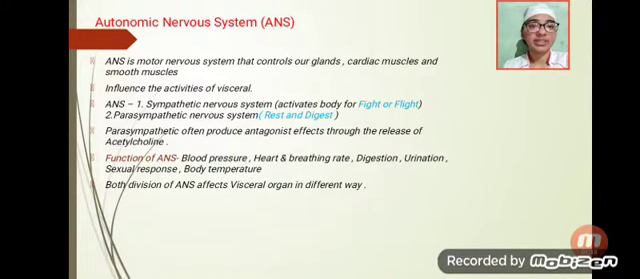The ANS has two divisions, the sympathetic nervous system and the parasympathetic nervous system. The sympathetic nervous system, SNS, activates the body for fight or flight. The parasympathetic nervous system, PNS, rests and digests. Parasympathetic often produces antagonist effects through the release of the neurotransmitter acetylcholine. Both divisions of the ANS affect visceral organs in different ways.